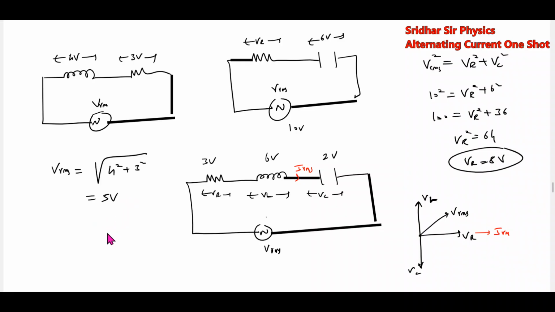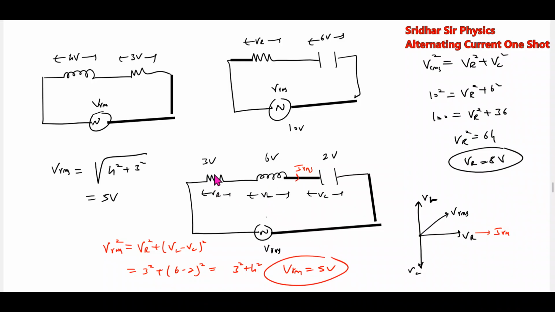So the vector form of this will be further V_RMS squared equals V_R squared plus (V_L minus V_C) squared. V_R is how much? 3 squared. This will be (6 minus 2) whole squared, 3 squared plus 4 squared. So how much is V_RMS? It equals 5 volt.